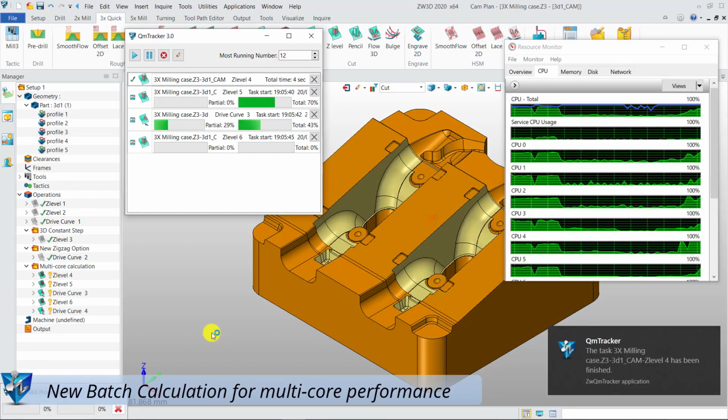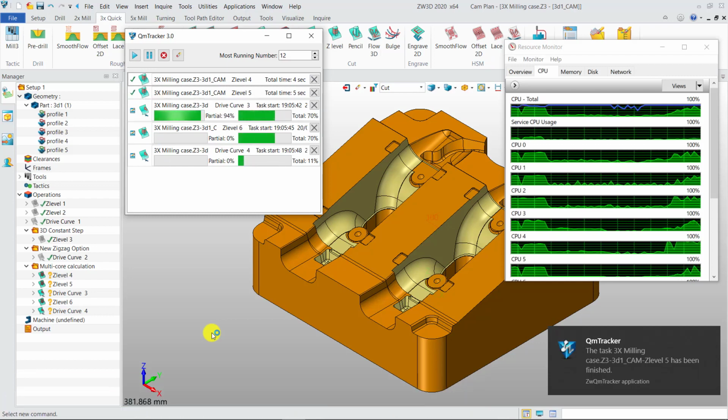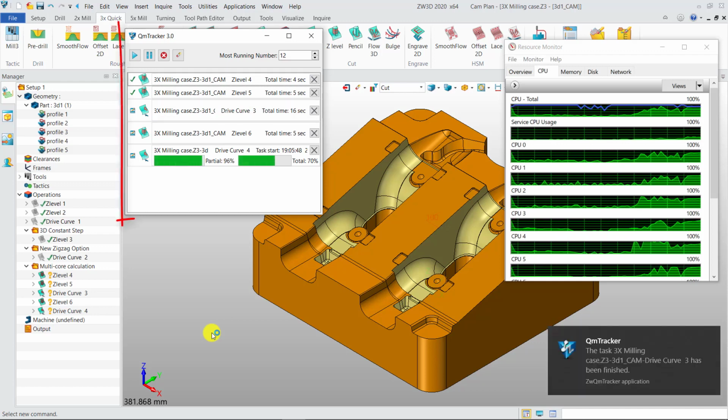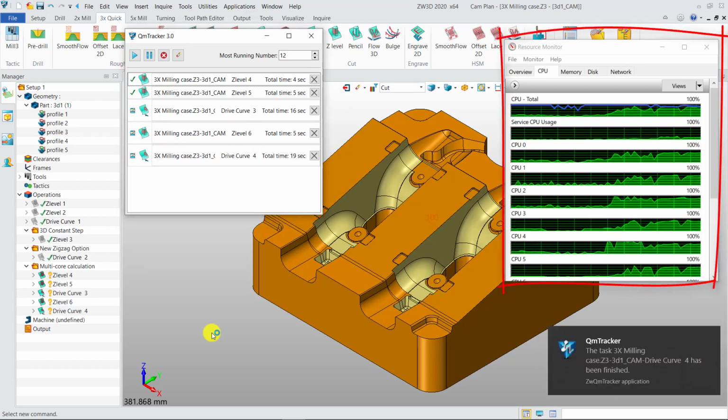New batch calculation to utilize multi-core performance. In the 2020 version, 3x milling supports batch calculations to take advantage of multi-core performance. On the left interface, the manager shows the process of all operations, and you can dynamically view the usage status of the multi-core CPU.